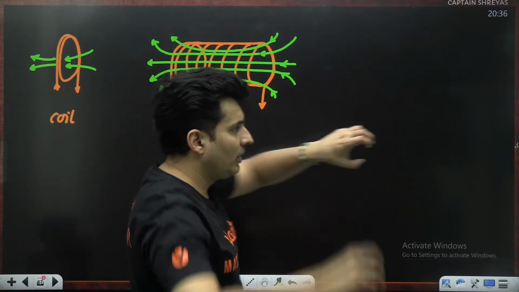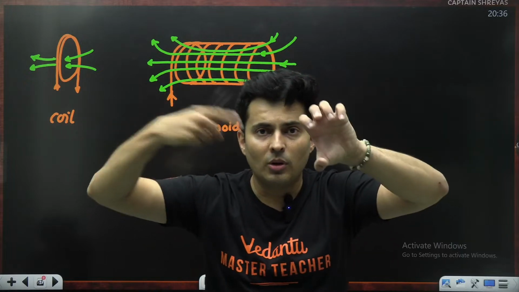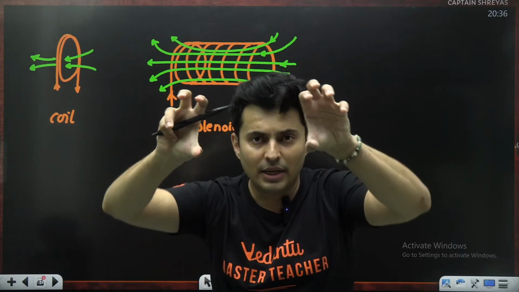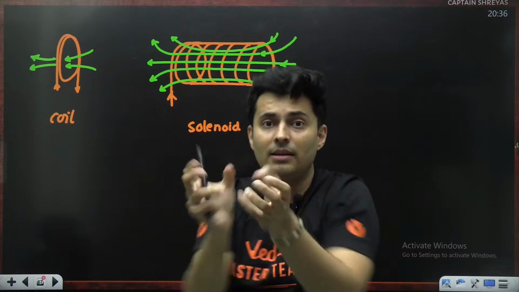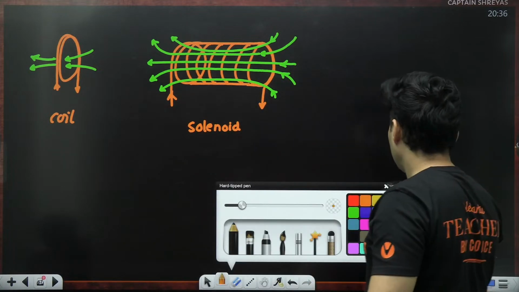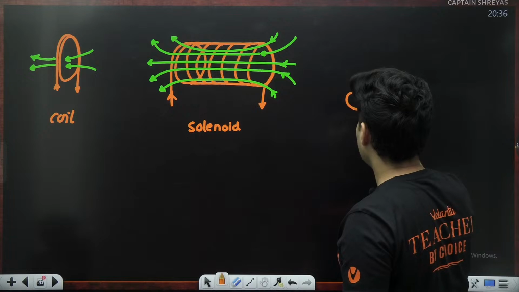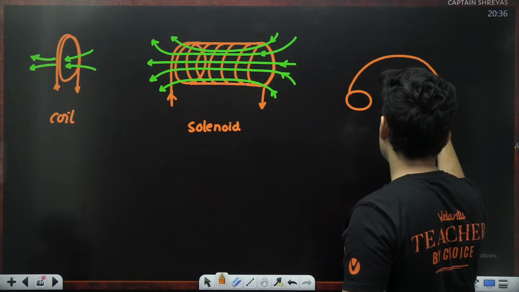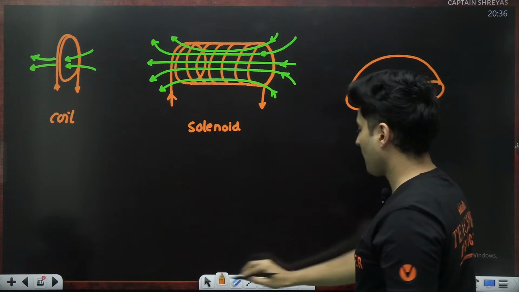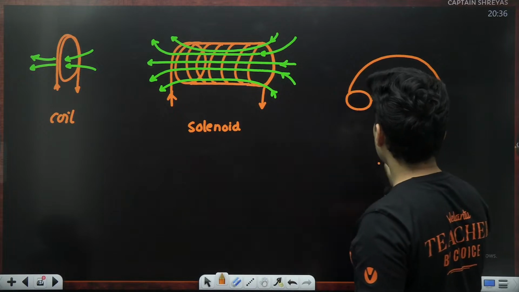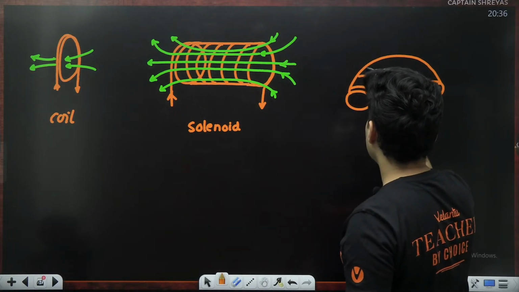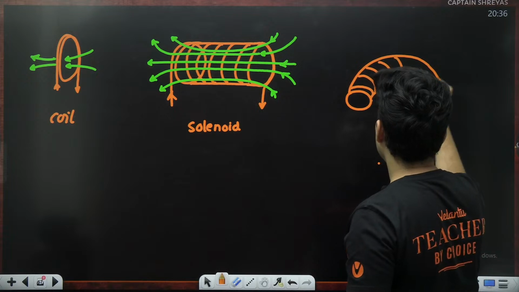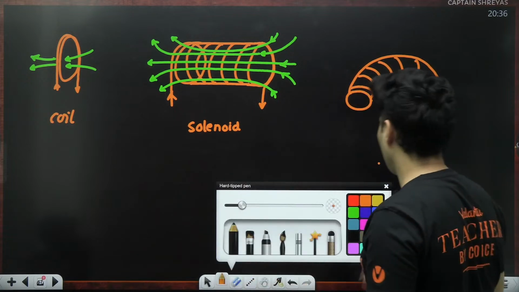If you take this solenoid, which is a hollow tube on which a coil is wound, and you bend that tube itself, just imagine somebody bends that solenoid like this. So your wires are like this. It looks like a worm, maybe a tapeworm or something.